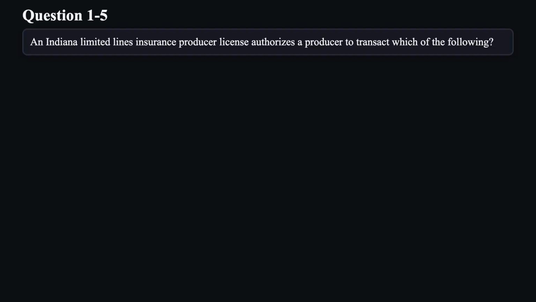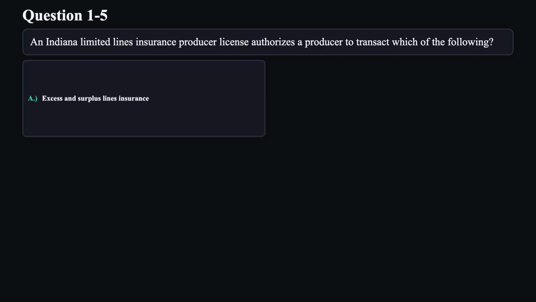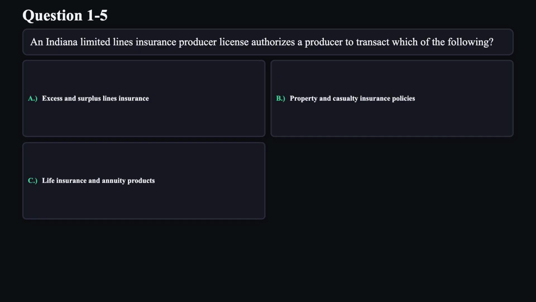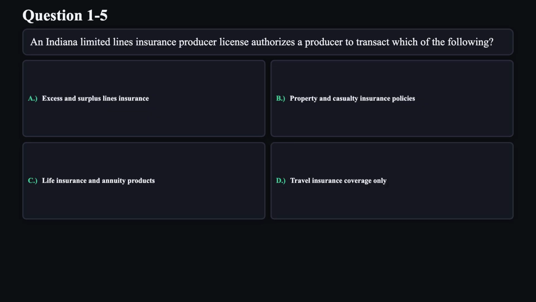Question 5. An Indiana limited lines insurance producer license authorizes a producer to transact which of the following? A. Excess and surplus lines insurance. B. Property and casualty insurance policies. C. Life insurance and annuity products. D. Travel insurance coverage only.